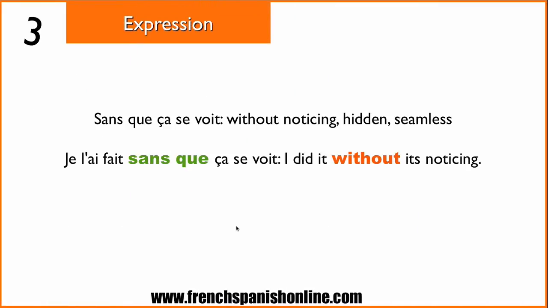Okay? Let's see now an expression using sans que. This expression, sans que ça se voit, means without noticing, in a hidden way, seamless. But here, as you can see, the thing is that we have the indicative mood this time. So it's an exception, sans que ça se voit. So, for example, je l'ai fait sans que ça se voit. I did it without its being noticed. Sans que ça se voit, or cela se voit, the same thing.